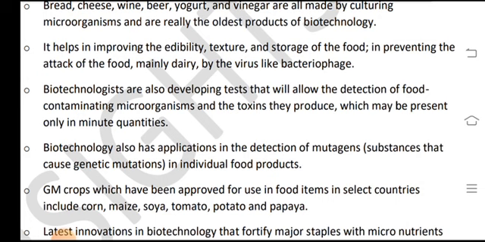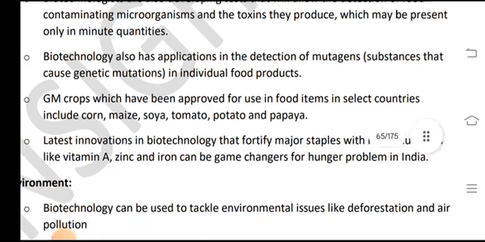GM crops which have been approved for use in food items in selected countries include corn, maize, soya, tomato, potato and papaya. The latest innovations in biotechnology, such as fortifying staple crops with micronutrients like vitamin A, zinc and iron, can be game changers for the hunger problem in India.